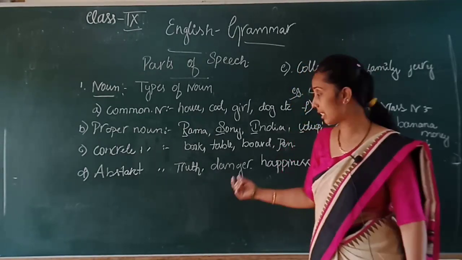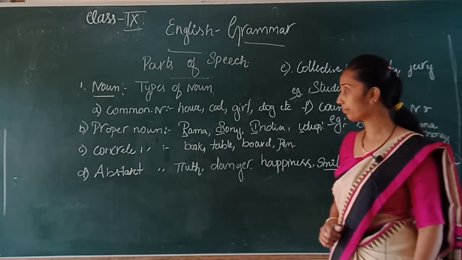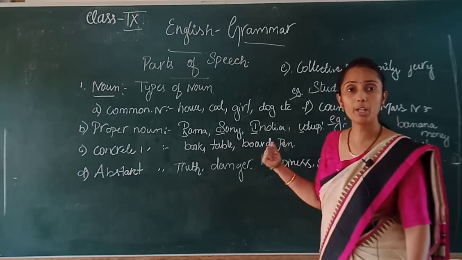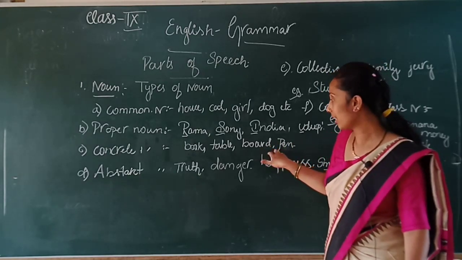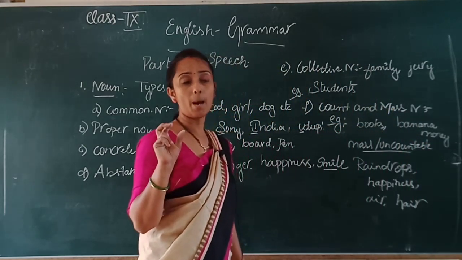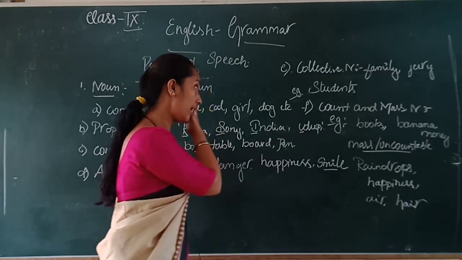Clear? We can give the examples danger, happiness, etc. And raindrops I can give as a concrete noun because I can feel the raindrops, isn't it so? That comes in a concrete noun. A concrete noun has a physical appearance. An abstract noun has no physical appearance.